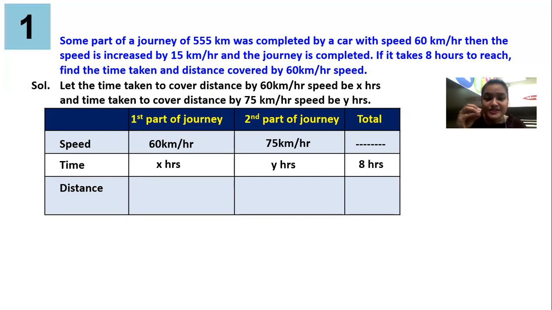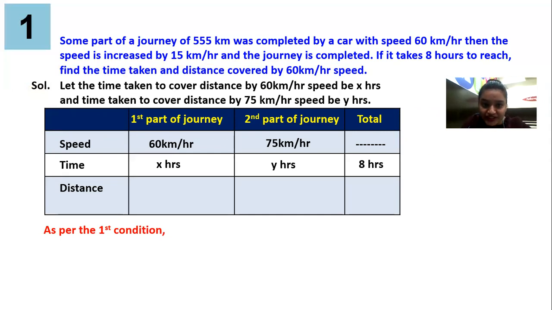Distance. For the first part of the journey, the distance is unknown. For the second part of the journey, we don't know. Total, we know. So let's do one thing. First of all, if you check the time section, we are getting our first equation.